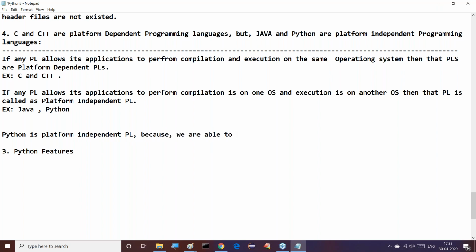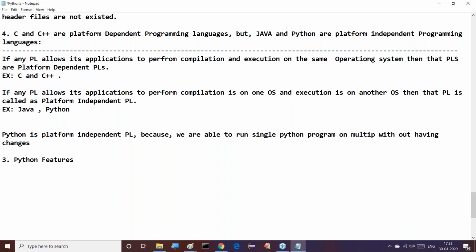We are able to run a single Python program without having changes on multiple operating systems. That is possible. But how is it possible?